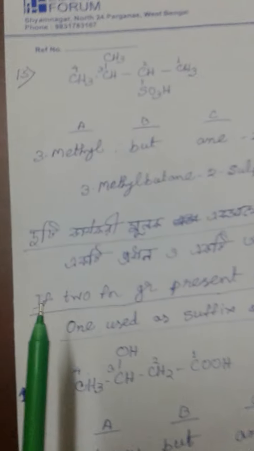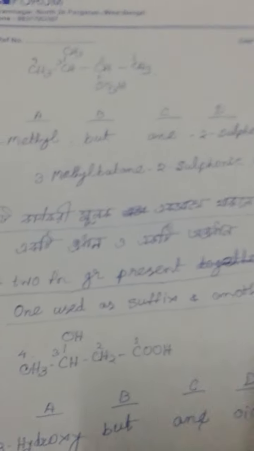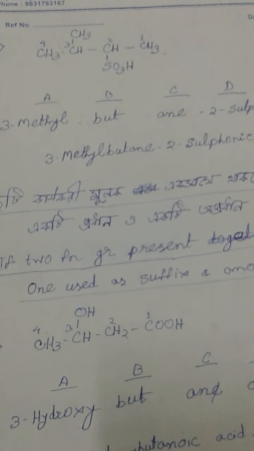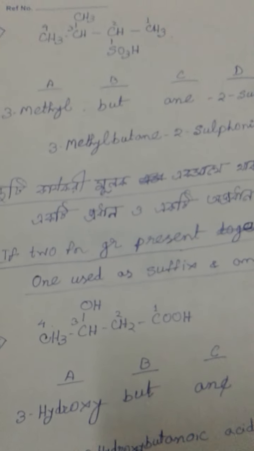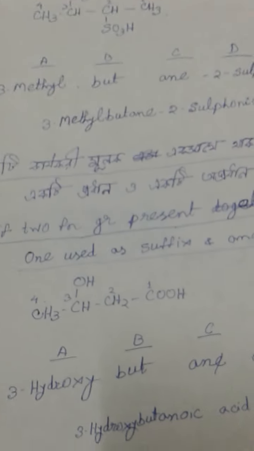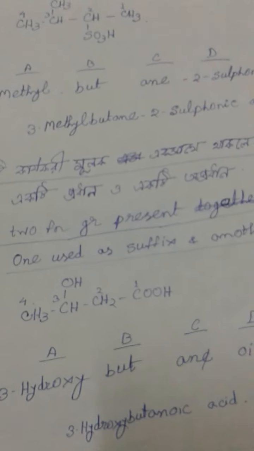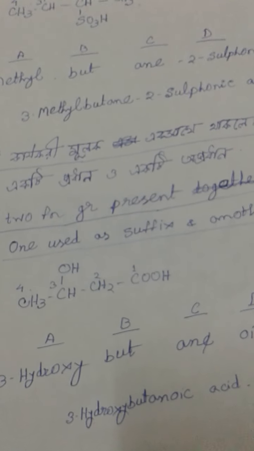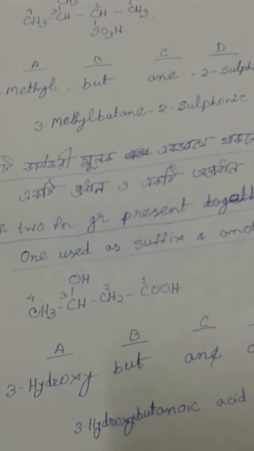Now if two functional groups are present together in a molecule, then one functional group we should consider as a suffix, and another functional group we should consider as a prefix. Here COOH and OH are present, so which functional group should we consider as a prefix and which as a suffix? The main functional group should be considered as a suffix, and the auxiliary or subsidiary functional group is considered as a prefix.